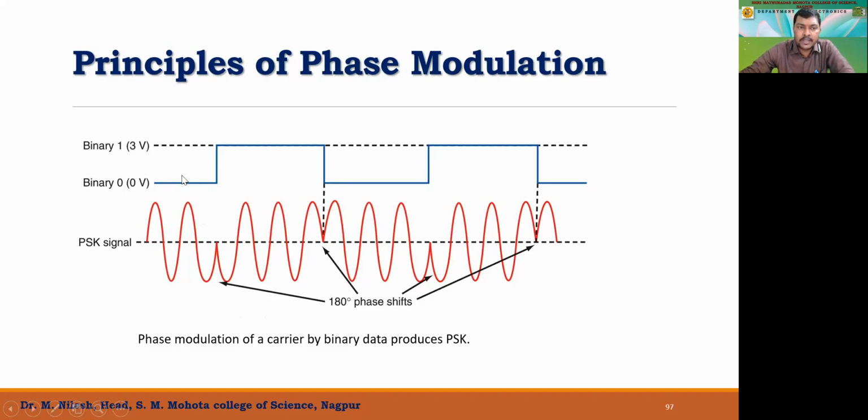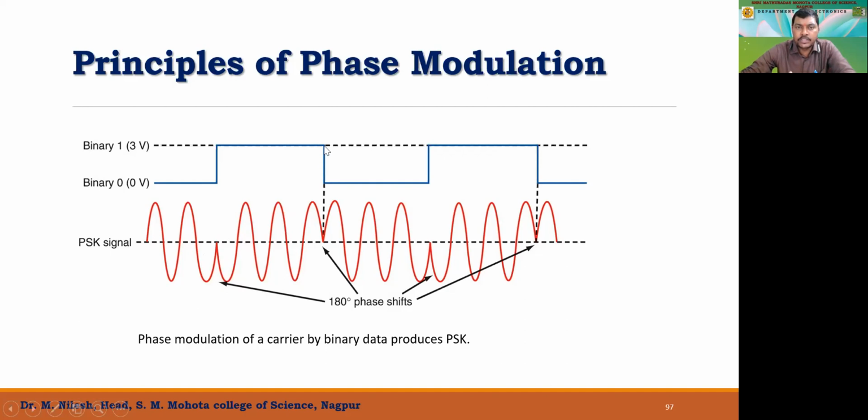Now here, since it is on the lower side, or say zero, the phase angle is positive, so it is a sine wave. But as soon as it switches to, say, positive 3 and remains constant, since the switching is so rapid, so instant, we have a 180-degree phase shift, right? So at that moment the sine wave is converted into a cosine wave, and it remains a cosine wave till a further change is made.